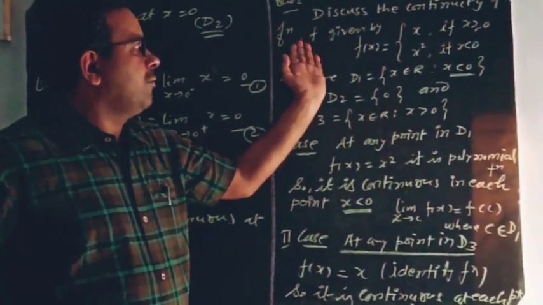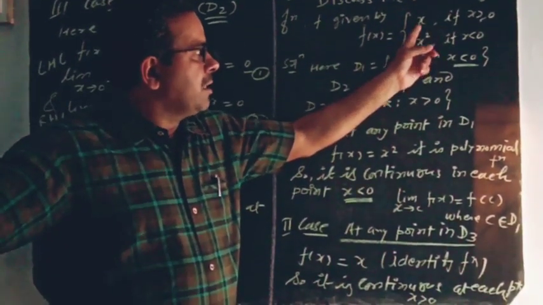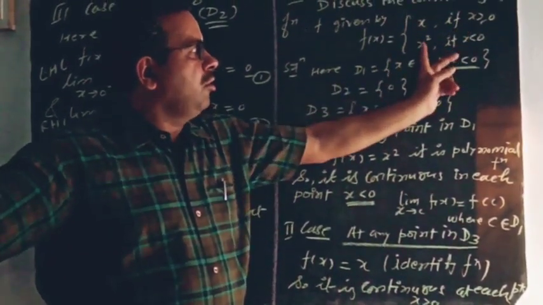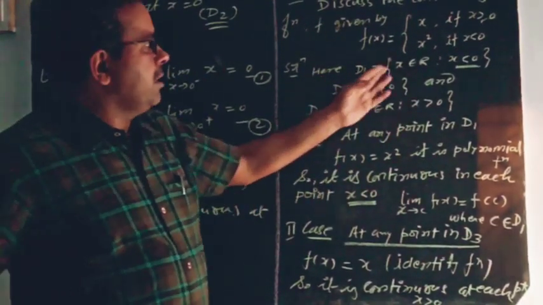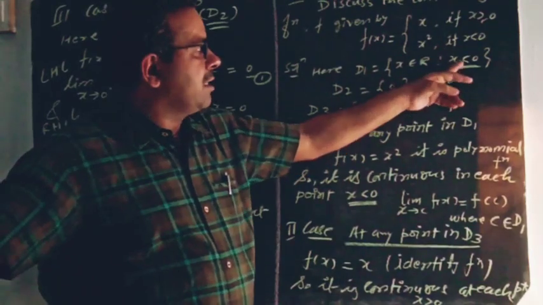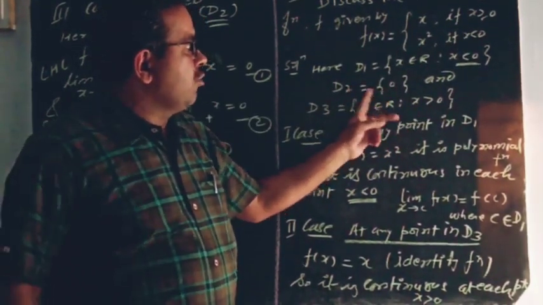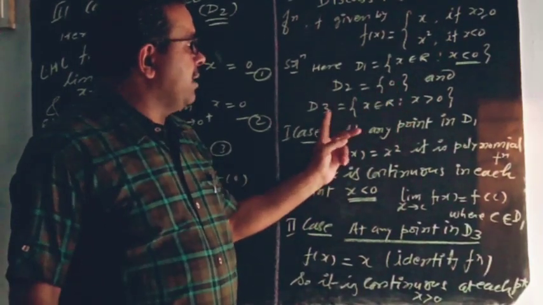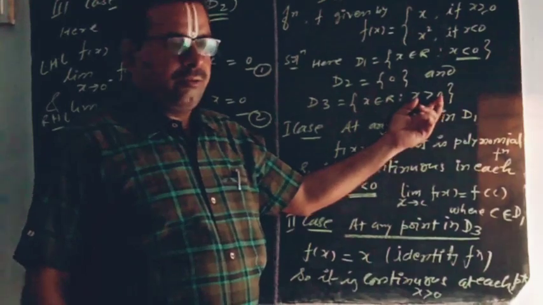Discuss the continuity of the function f given by f of x as signum function x if x is greater than or equal to 0, and x square if x is less than 0. So here D1 is x belongs to real numbers such that x is less than 0, your second D2 is only 0, and the third domain D3 is x belongs to real numbers, x greater than 0.